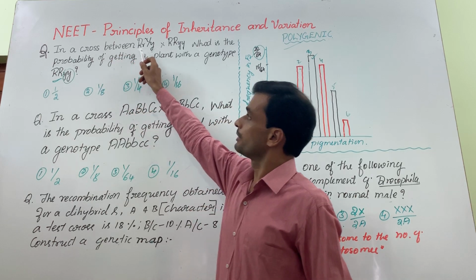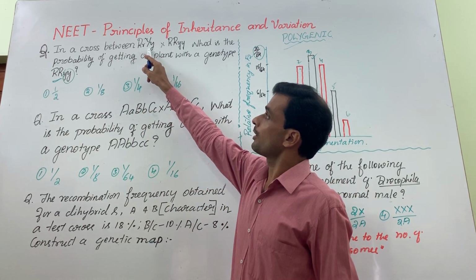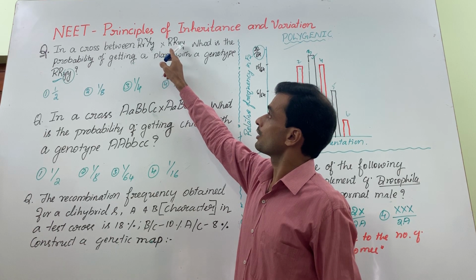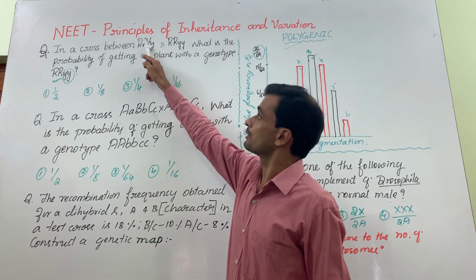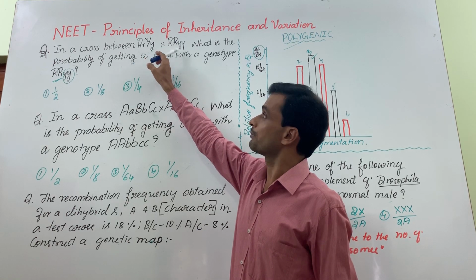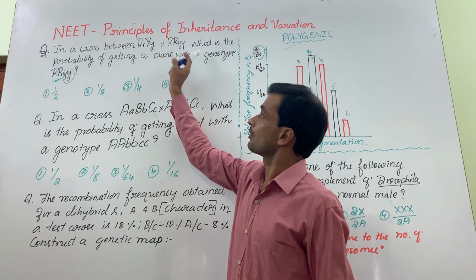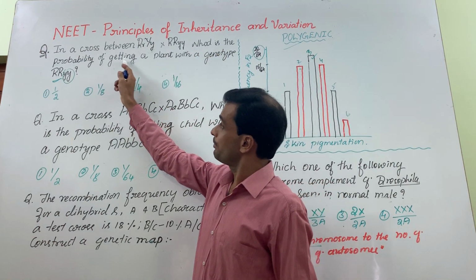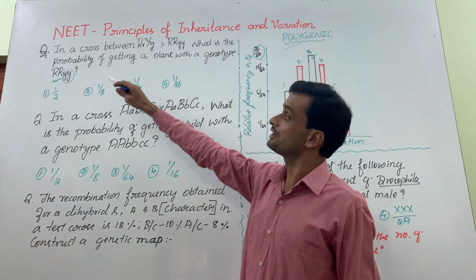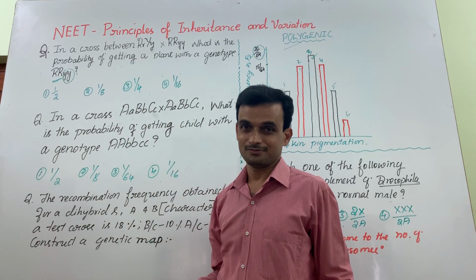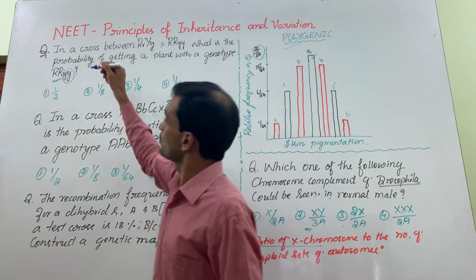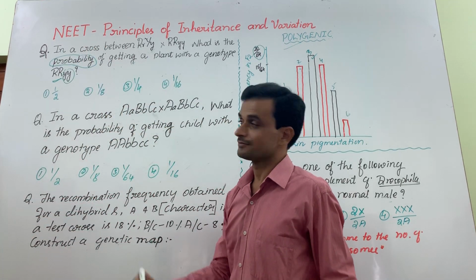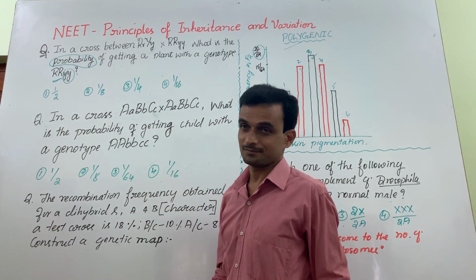In a cross between RrYy and RrYy, I have given the genotype of the plant. I have not asked anything about phenotype here. What is the probability of getting a plant with this genotype? We are supposed to find out probability here. We can't do any guesswork.